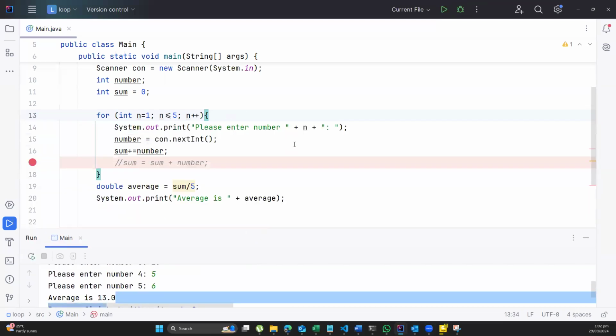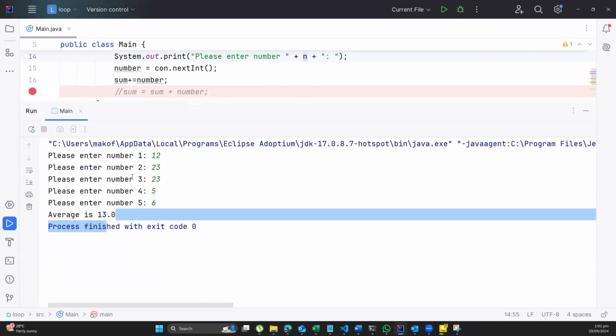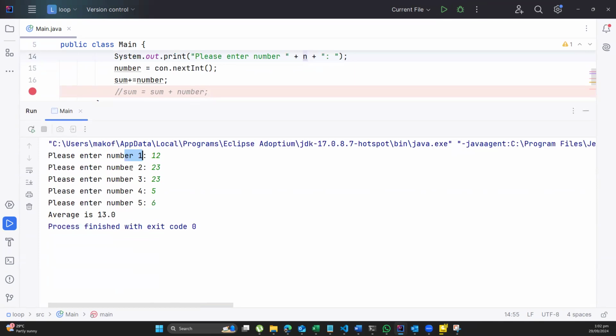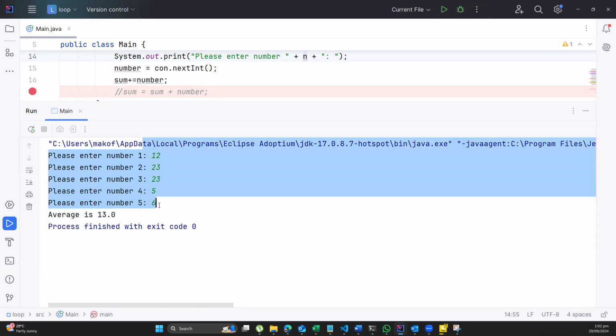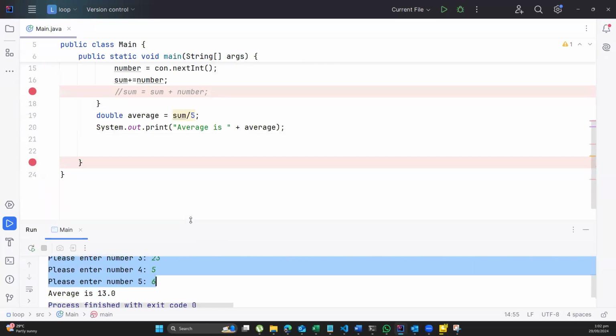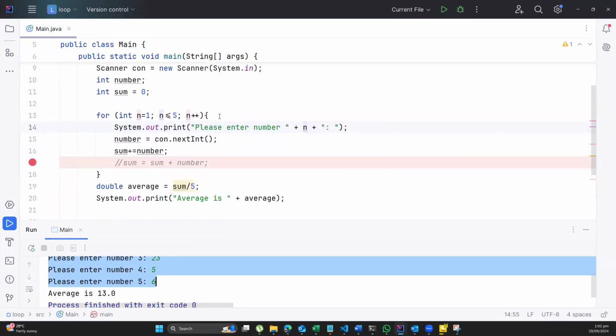You see, careful placement of what I will display. Me just bringing the n here. The n is coming from here. N is 1. So if you are reading it, you see, please enter number, whatever that is here, which is 1. But for the user, he will see it as please enter number 1, please enter number 2, please enter number 3, number 4, number 5. And this is what he would get as the effect of what is going on.